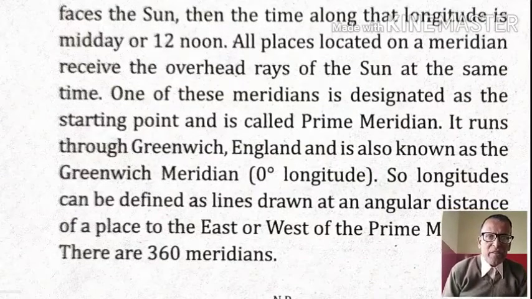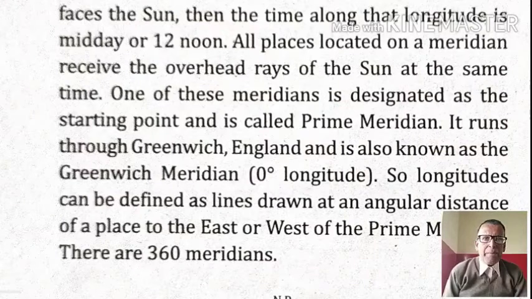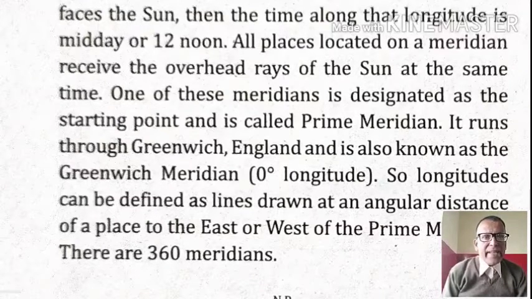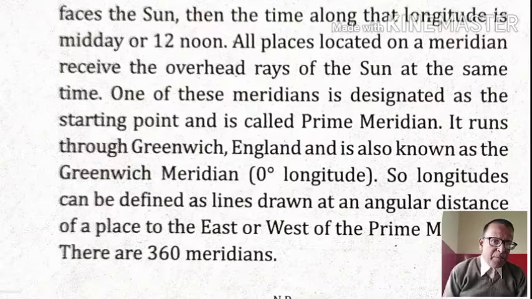Let us see some important points. The first important point is all about the prime meridian, because this is the starting point and it runs through Greenwich. Greenwich is a city, or a place, in England, and this line passes through that.